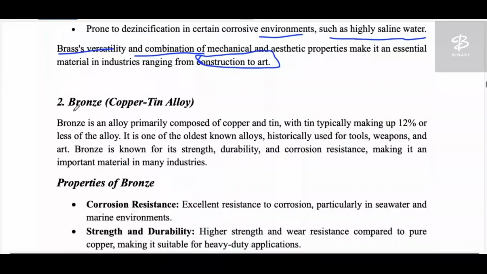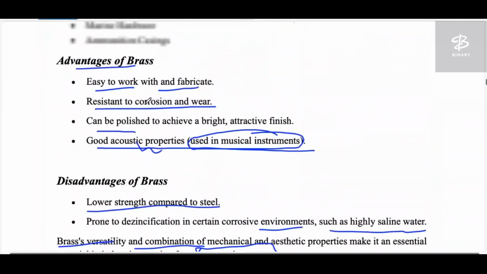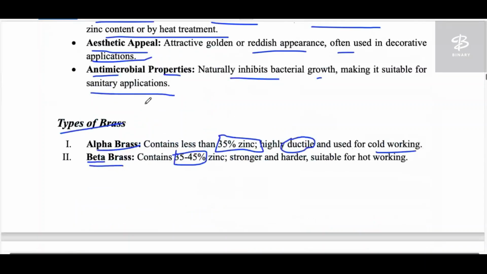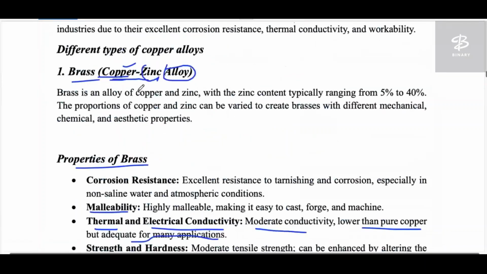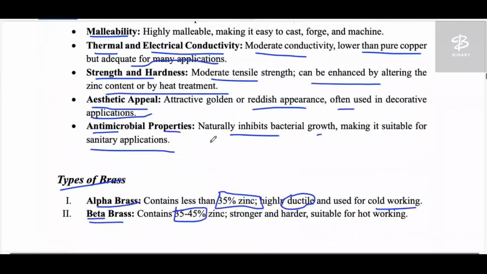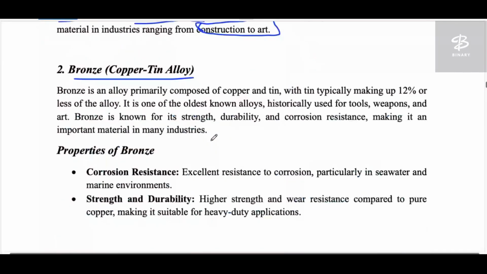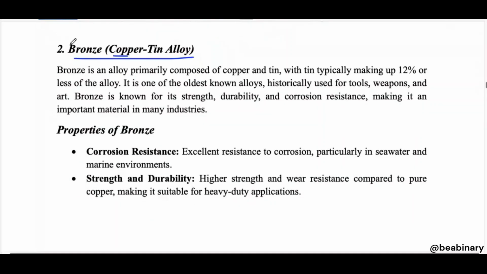Now come to the bronze. What is the bronze? Here the topic is copper alloy, copper and copper alloy. The parent element would be copper. So for bronze, copper is the parent element, and the alloying element is tin, which is Sn. So bronze is copper and tin.